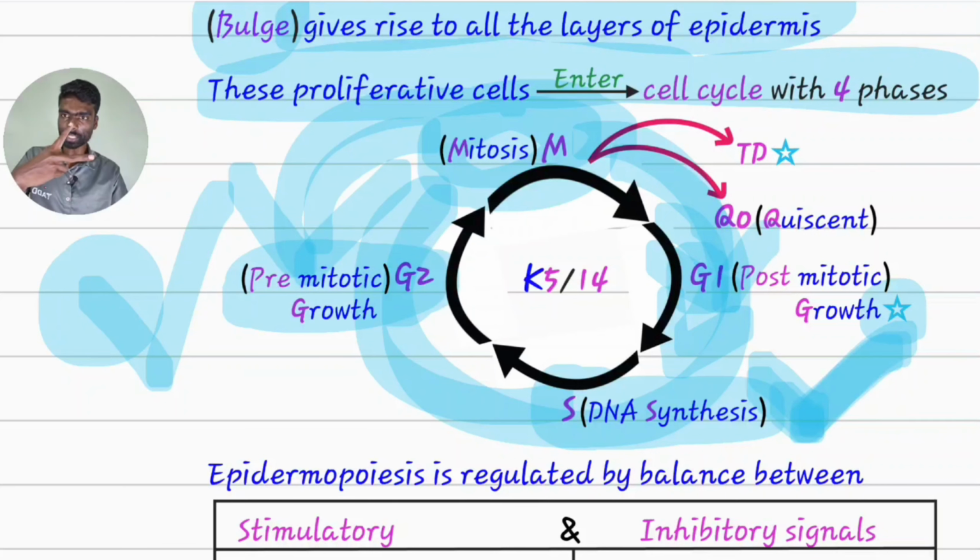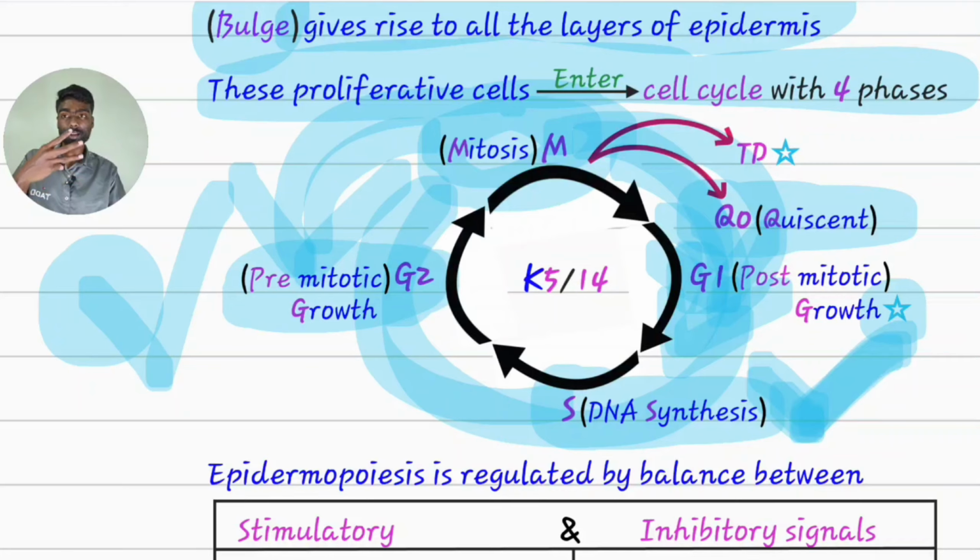These two daughter keratinocytes have three options. One, it can re-enter the cell cycle and continue the post-mitotic growth phase, again S phase, G2 phase, and then mitosis, and then again produce new keratinocytes. Another option is it can enter the quiescent phase, that is Q0 phase. It can take a break from this cycle, maintaining its potency to divide when an appropriate stimulus comes from the environment. Until then, it can remain quietly without entering the cell cycle and getting tired.